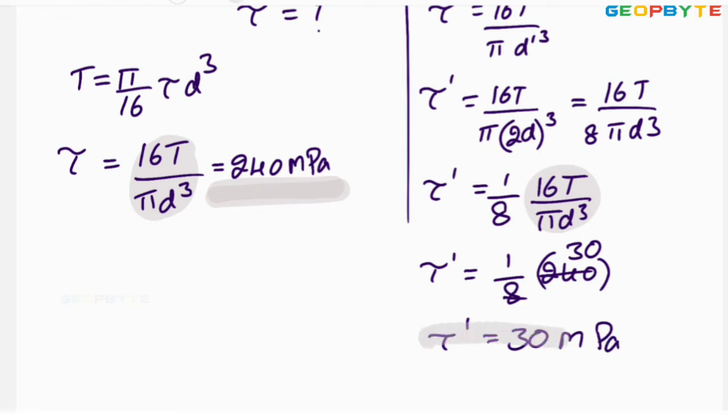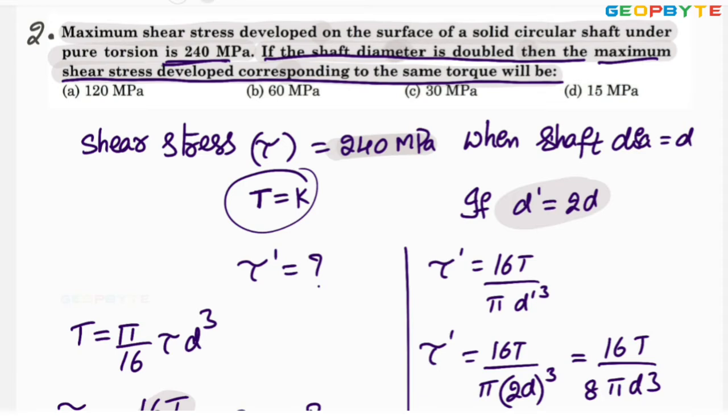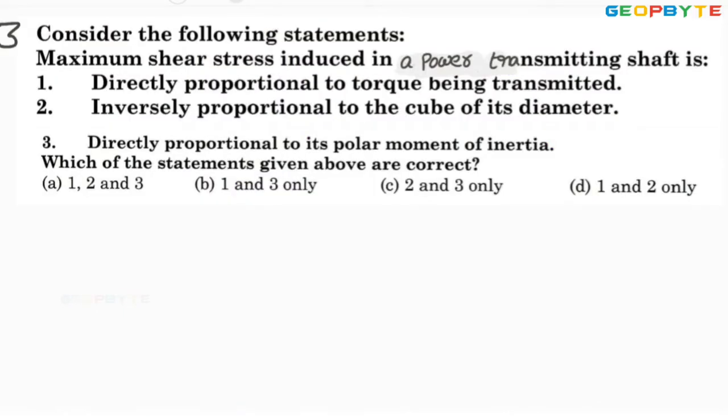That is the shear stress developed in the shaft when the diameter of the shaft is doubled for the same torque transmission capacity. Look at the options. Option A 120 megapascal, no. B 60, no. C, right, 30 megapascal, absolutely correct. Option C is absolutely correct. Let us go for the next problem. Look at the third problem.